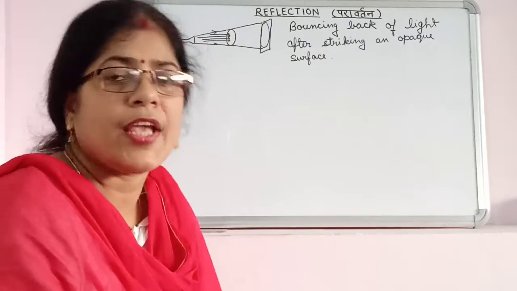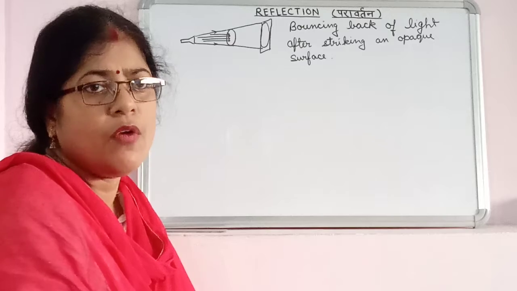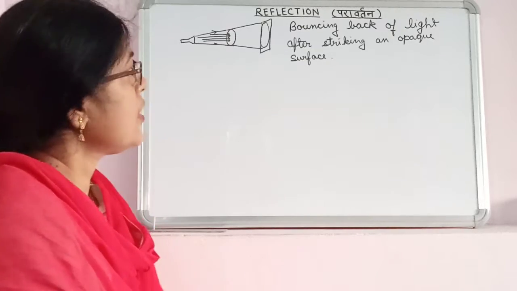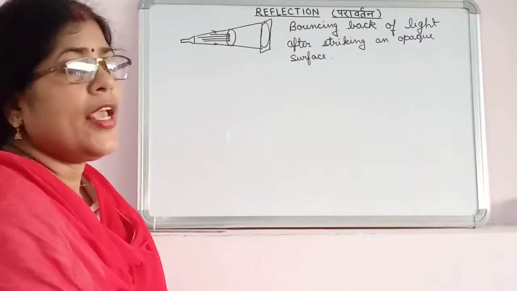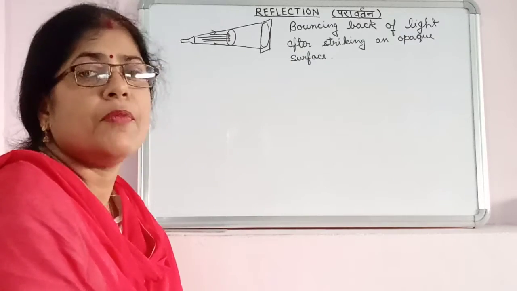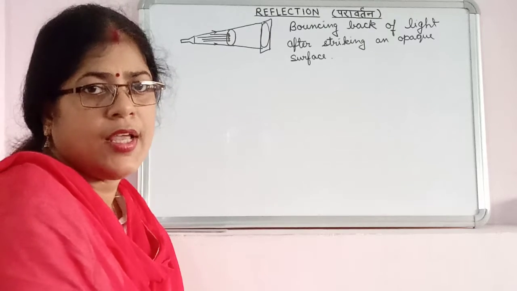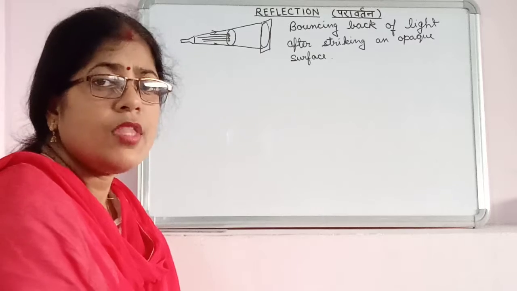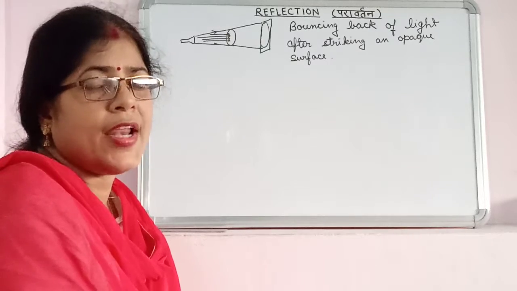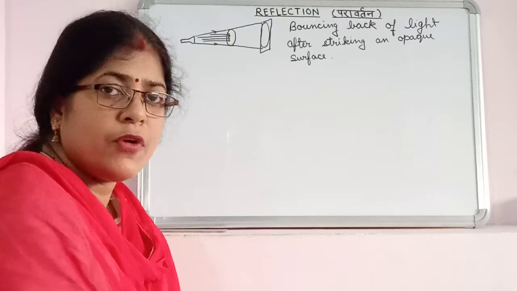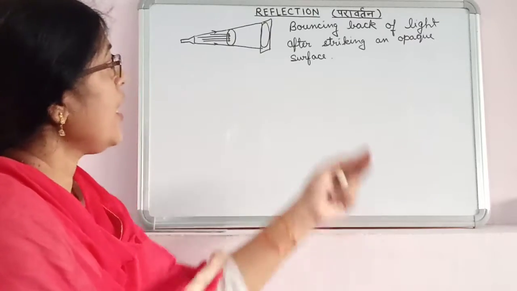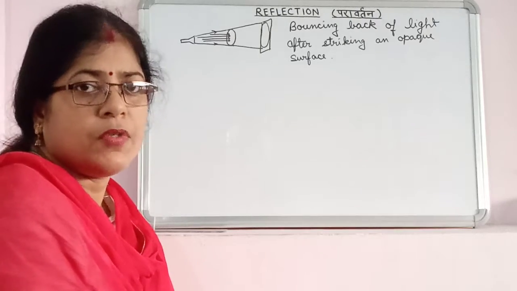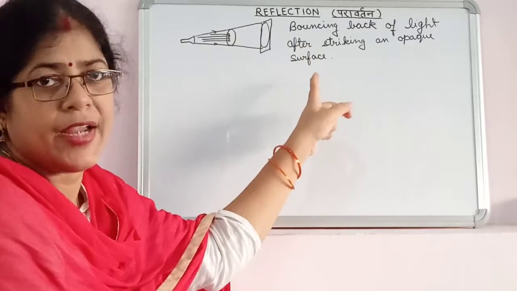Now, what is the significance of reflection of light? What is the use? Why do we study this? Reflection is what because of which we are able to see this beautiful world. In the first video, we discussed that light is a source of energy, and because of this only we are able to see this beautiful world. So actually the phenomenon behind the looking of the beautiful world is reflection of light.